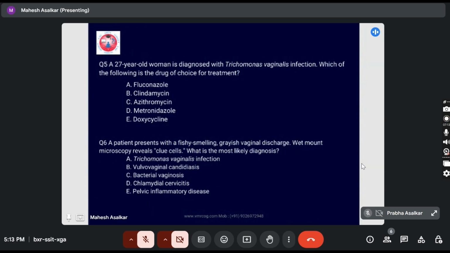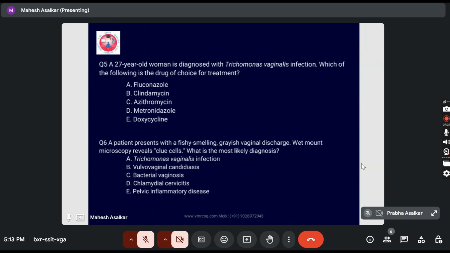Yes, sir. A 27-year-old woman is diagnosed with Trichomonas vaginalis. Which of the following is the drug of choice for the treatment? A. Fluconazole, B. Clindamycin, C. Azithromycin, D. Metronidazole, E. Doxycycline. D. Metronidazole. Correct. Next question.